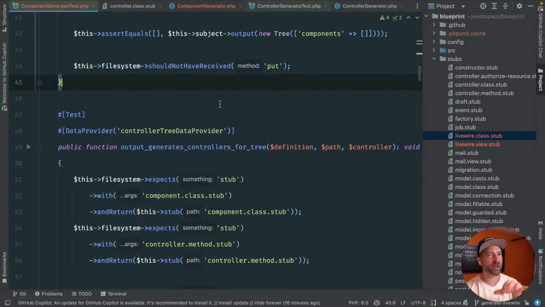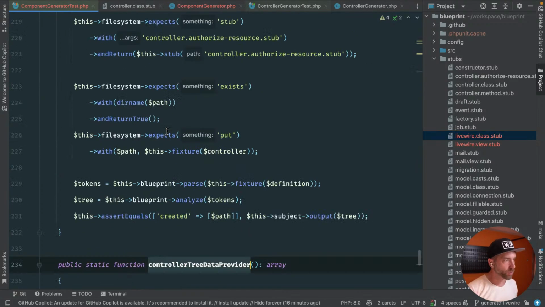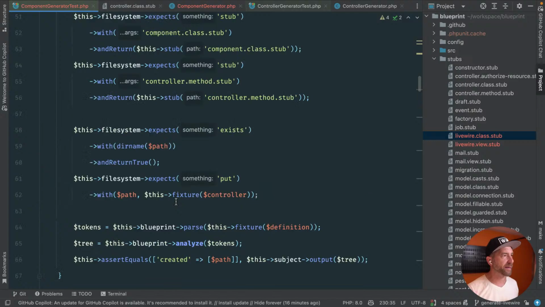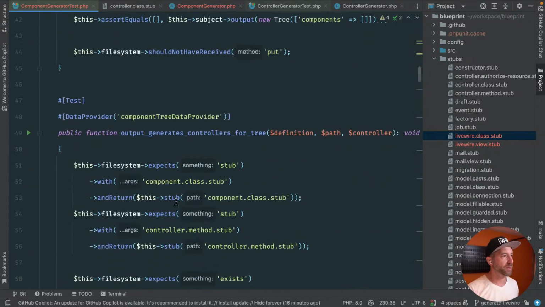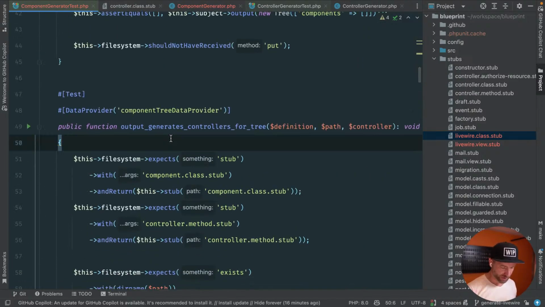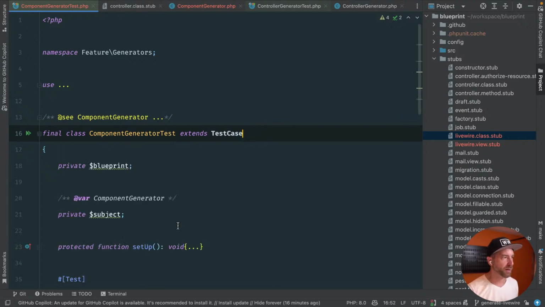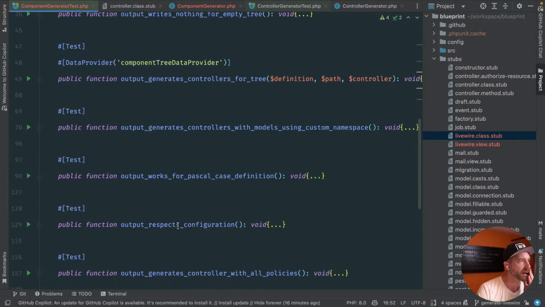Okay, I think this is really all we need here is just this data provider that shoots through all these different things. So I'm gonna change the name of this real quick. Let's call this component tree data provider. All right, let's go back to the top. Let me just get a feel for how many of these I'm going to want to keep.